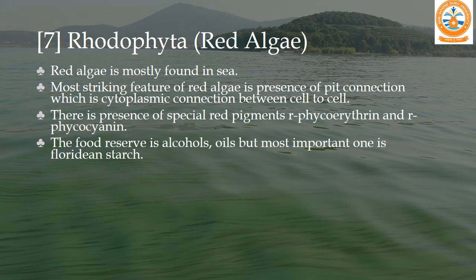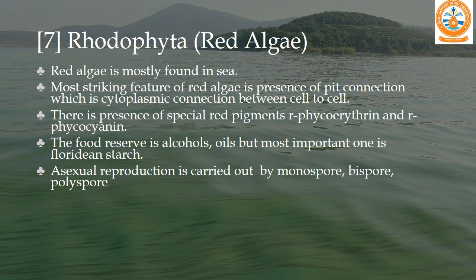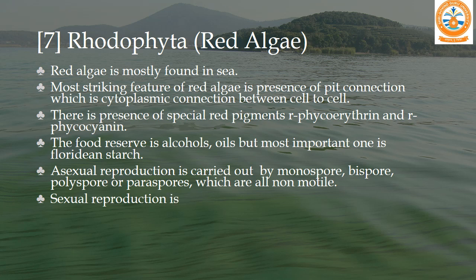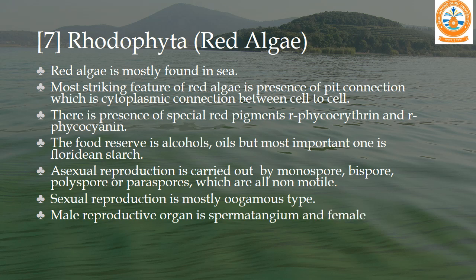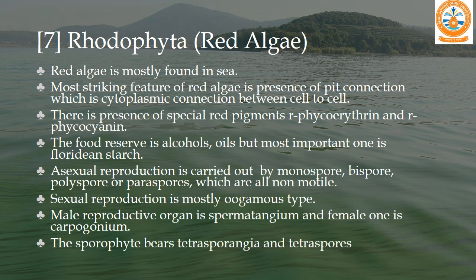So Floridean starch is always present in red algae. Asexual reproduction is carried out by monospore, bispore, polyspore or paraspore, which are all non-motile. Sexual reproduction is of the oogamous type. The male reproductive organ is the spermatangium and the female is the carpogonium. The sporophyte bears tetrasporangia and tetraspores.